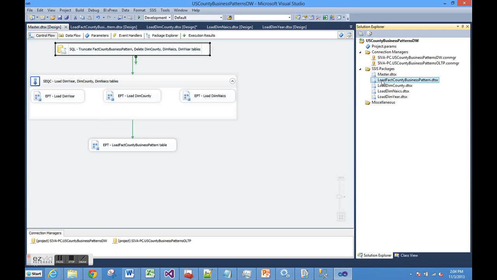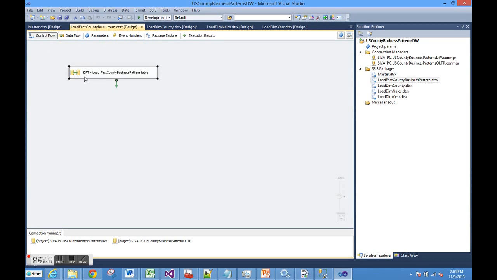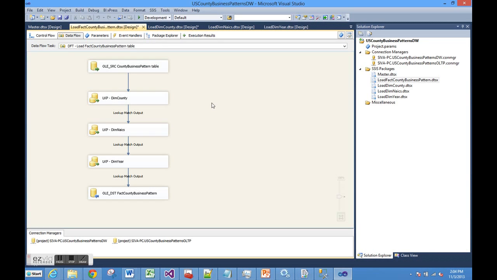We have a data flow task to load the fact county business table. Here are the source table and the destination, and in between we are doing lookups for the county, NAICS, and year tables. We are carrying forward the surrogate keys from each of those dimension tables to the final fact table. Let's open the source.